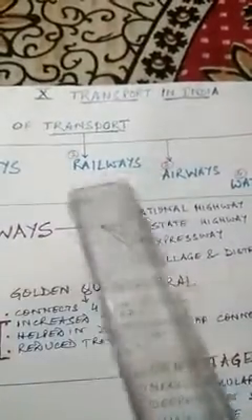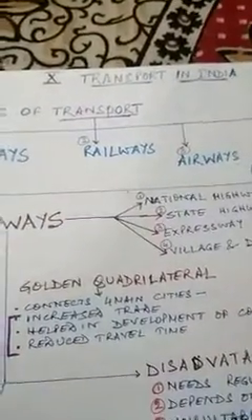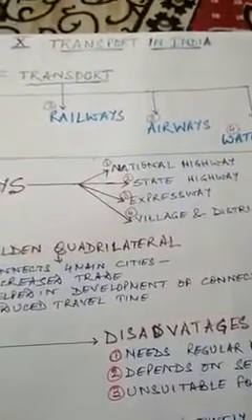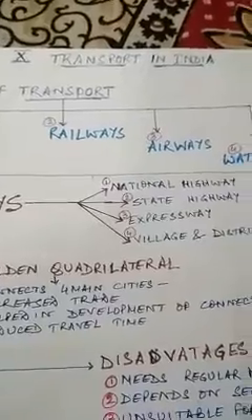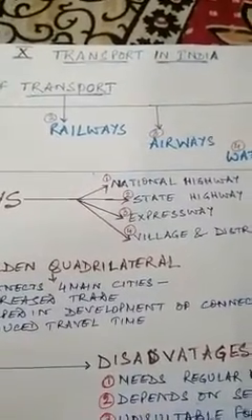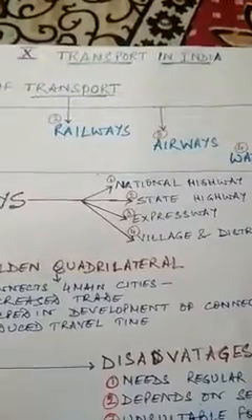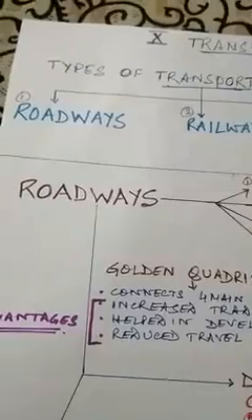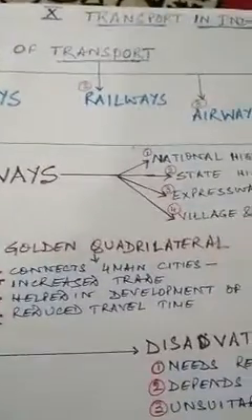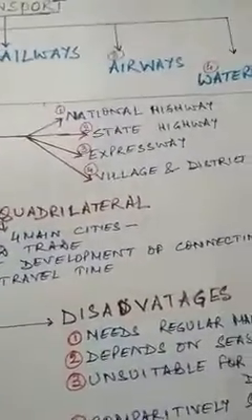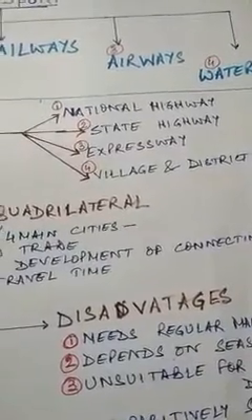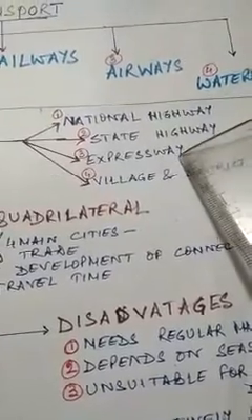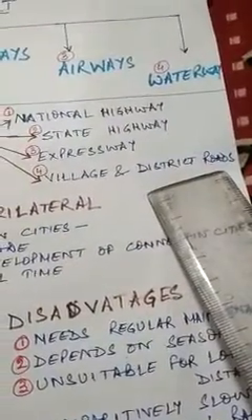Now, their individual advantages and disadvantages. Apart from that, certain other points are there which also touch the features of these different types of transport. Under roadways, if we zoom in on it, roadways are categorized or grouped into 4 main types. As you can see over here, national highway, state highway, expressway, village and district roads.